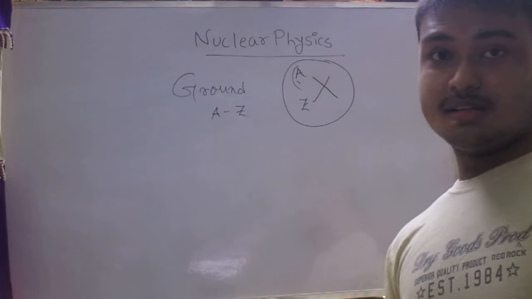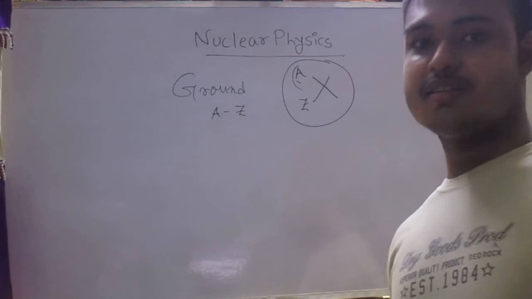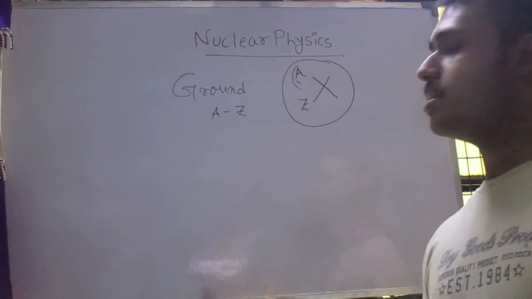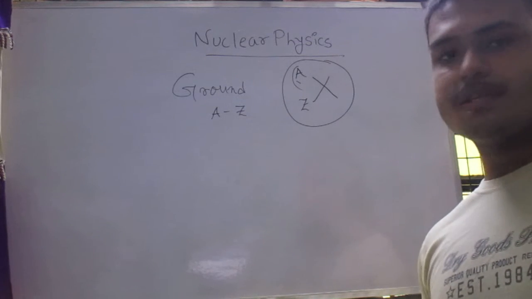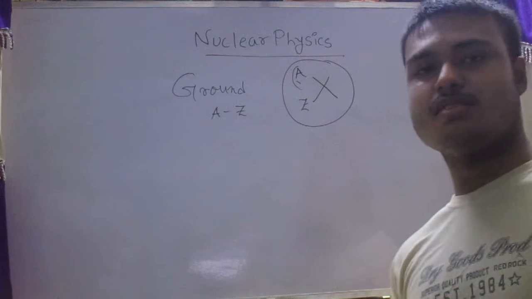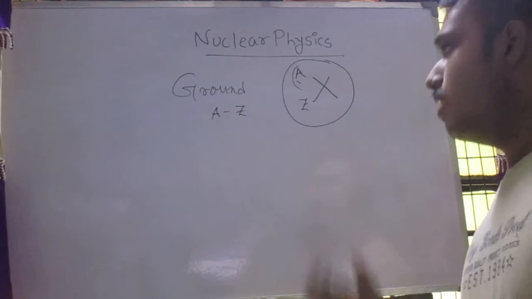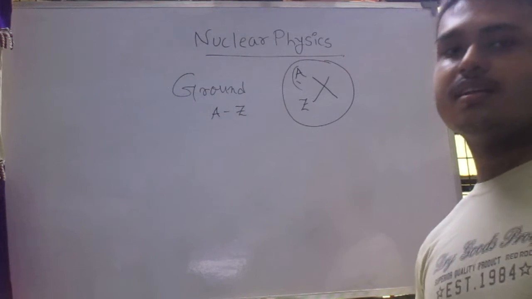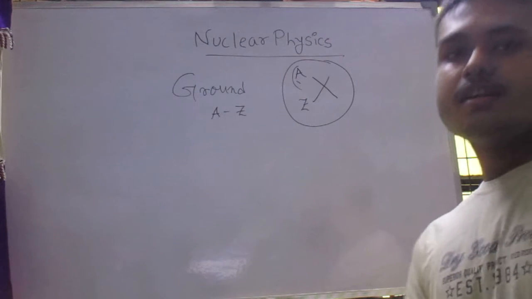So there arises a question of nuclear stability. Why is the nucleus stable? It should not be stable because of the existence of highly positively charged particles, and from our knowledge of Coulombic interaction, these charged particles cannot be associated within it.